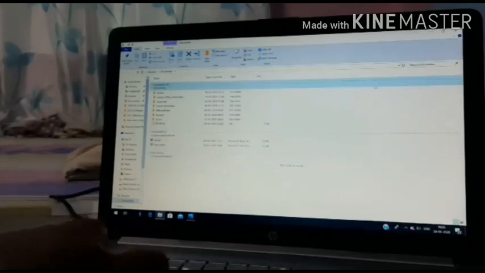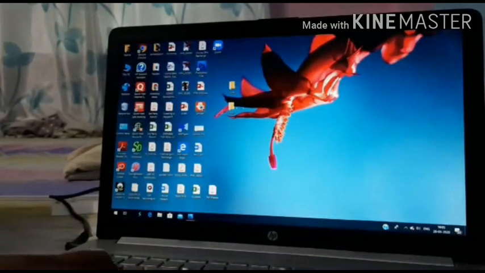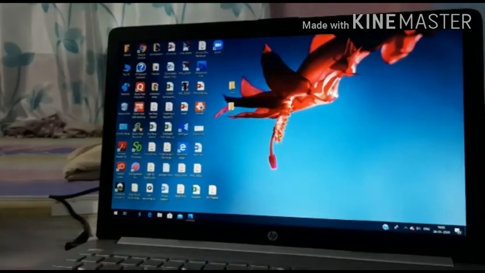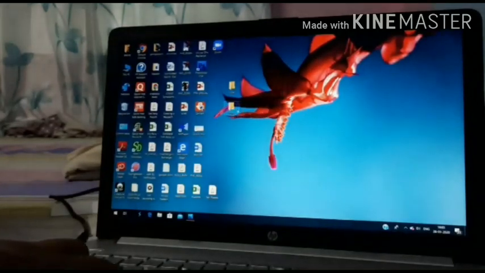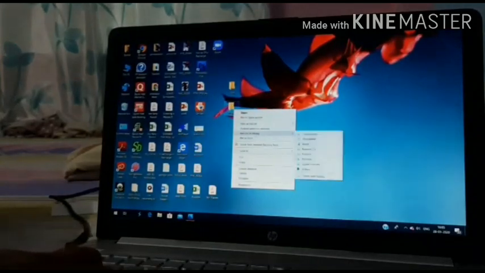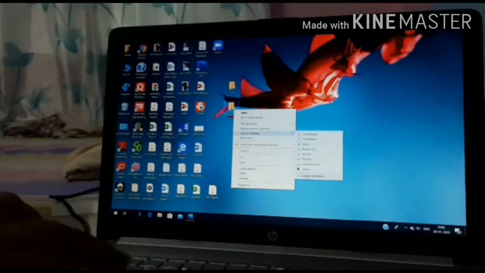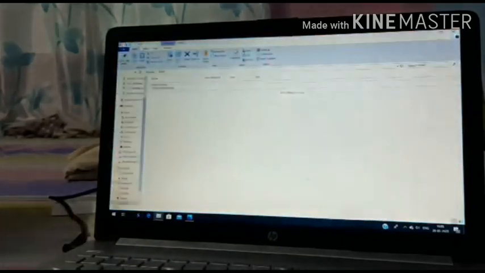Now we will create a library. So what we will do? We will go to the created folder. So this is our created folder, and I want to create a new library of this. So this way, just click on the right button. You will get options of creating a library. Inside the include in library, you will get the last option, that is create new library. When you go for create new library, what will happen?